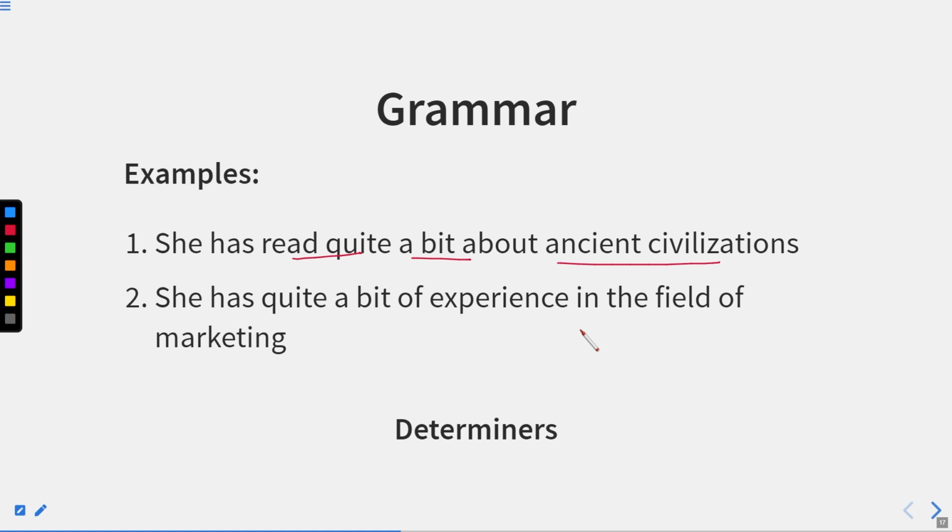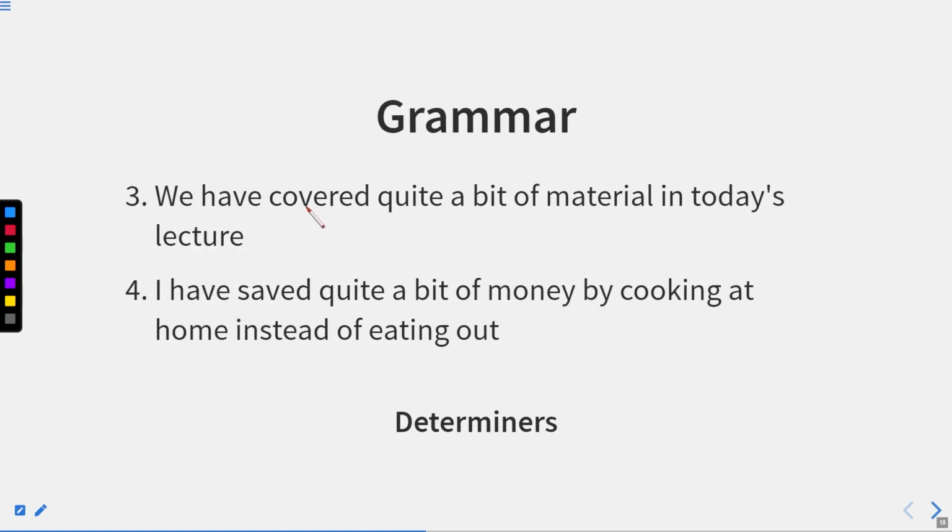So it is generally used with uncountable nouns. Now we have covered quite a bit of material in today's lecture. So quite a bit of material means some material. I have saved quite a bit of money by cooking at home instead of eating out. So I have saved money. So quite a bit of money means a substantial part. It means something which is preferable, that yes, we are on the positive side. So that is just like quite a bit.